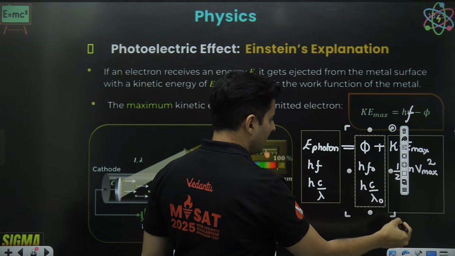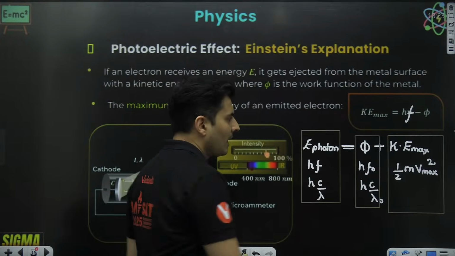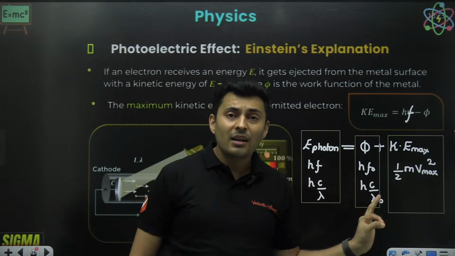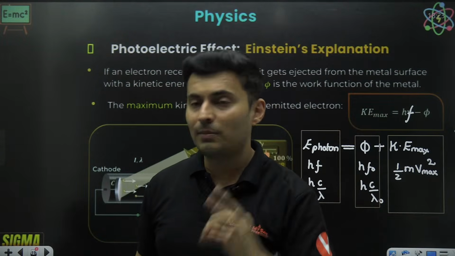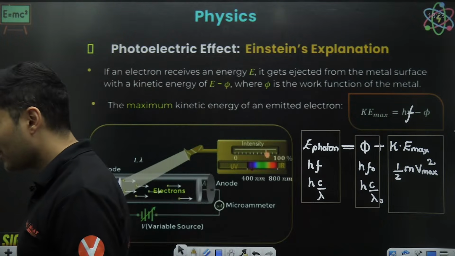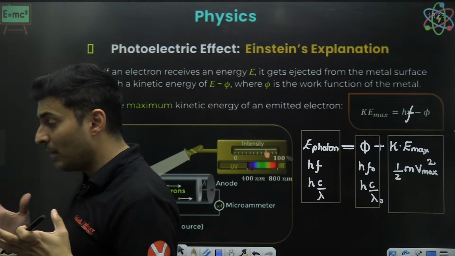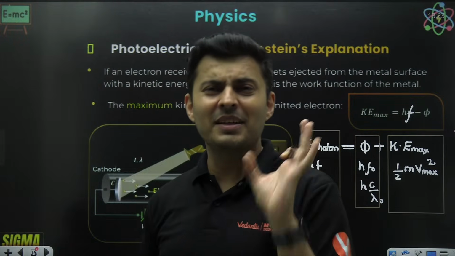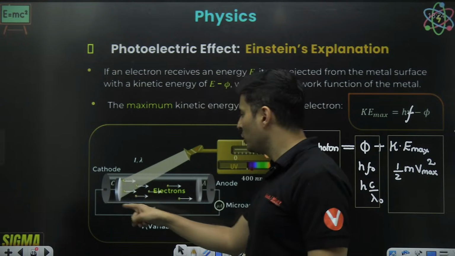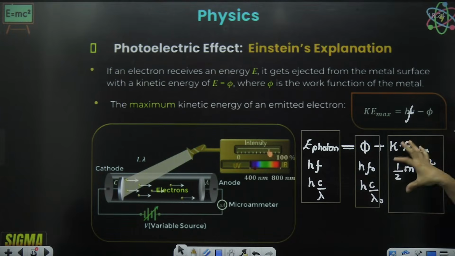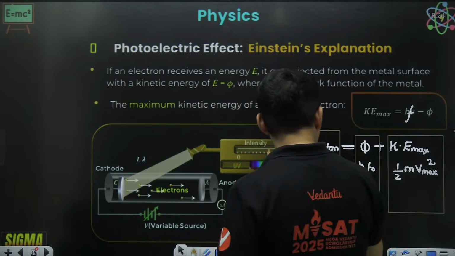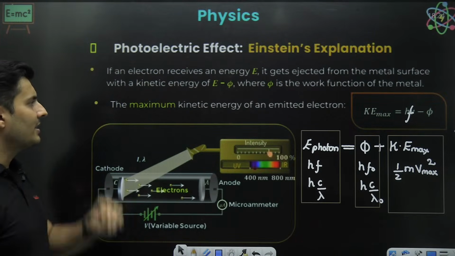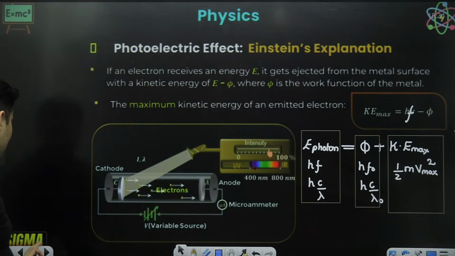Everybody clear about this particular equation? Everyone understanding how this energy equation works? For this statement, Einstein won the Nobel Prize. Can you believe it? For this particular statement, Einstein won the Nobel Prize in physics. Just giving the energy equation: the light's energy is used to pull the electron out, and the remaining goes into kinetic energy. And there are different ways of writing each particular term. So this is also called Einstein's equation of photoelectric effect, because Einstein gave it.